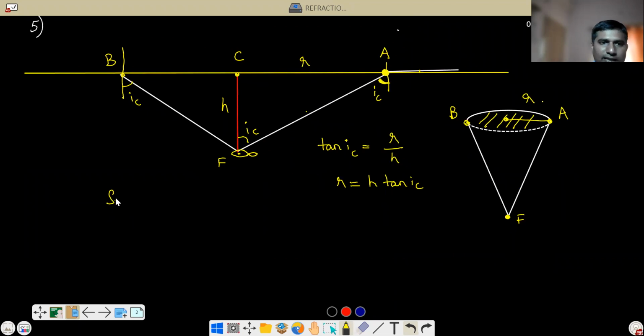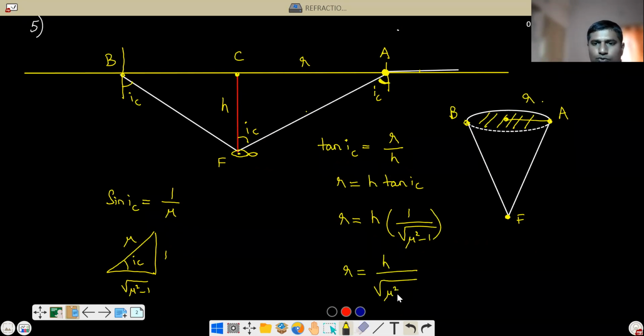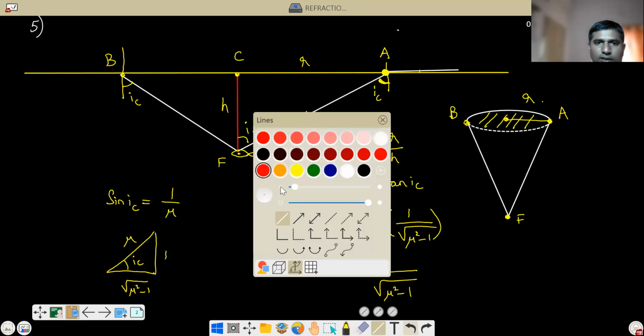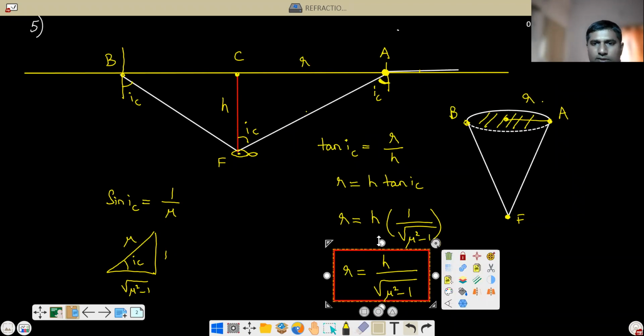Now we already know sin IC is equal to 1 by mu. So if you draw a triangle where this angle is IC, this side is 1, and the hypotenuse is mu, then the remaining side will be root over mu square minus 1. Correct or not? So what is tan IC? Tan IC is opposite by adjacent, so 1 by root over mu square minus 1. Therefore R, the radius of this circle, is nothing but H by root over mu square minus 1. Very important formula.